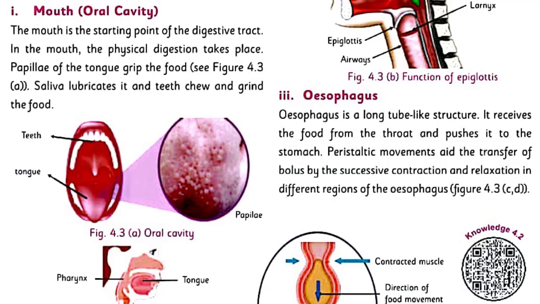1. Mouth. The mouth is the starting point of the digestive tract. In the mouth, the physical digestion takes place. Papillae of the tongue grip the food. Saliva lubricates it and teeth chew and grind the food.